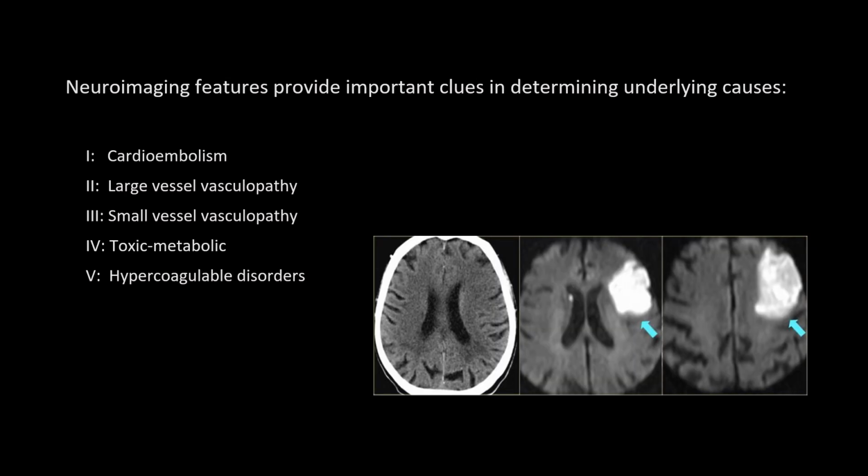The neuroimaging features are not only diagnostic in ischemic infarction, but also provide important clues in determining the underlying etiologies, which can be classified into 5 categories: cardioembolism, which is the most common subtype, large vessel vasculopathy, small vessel vasculopathy, toxic metabolic, and hypercoagulable disorders.